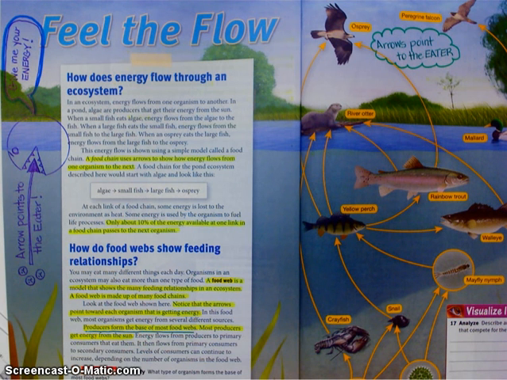I'm on page 502, and this is screencast number 3 for Unit 9, Lesson 1. How does energy flow through an ecosystem?